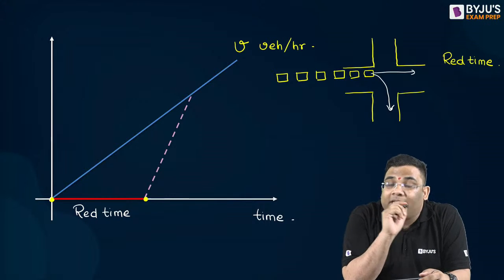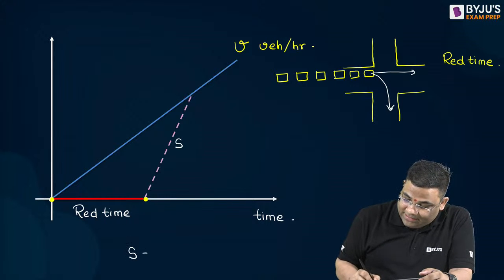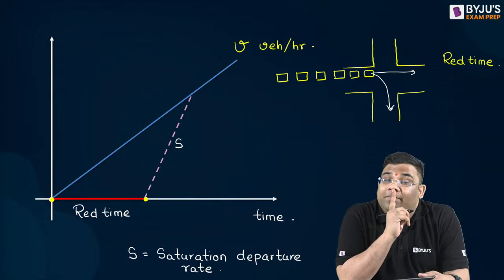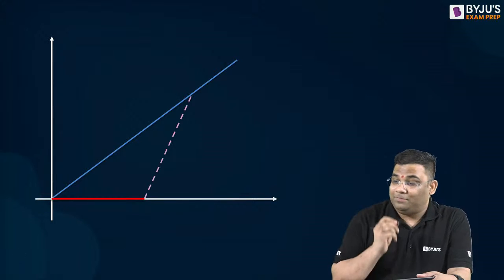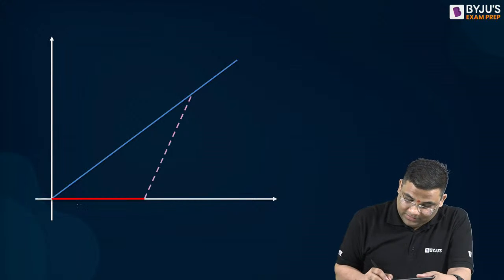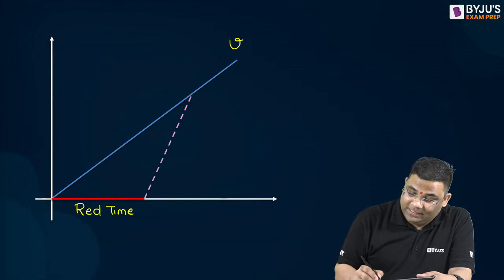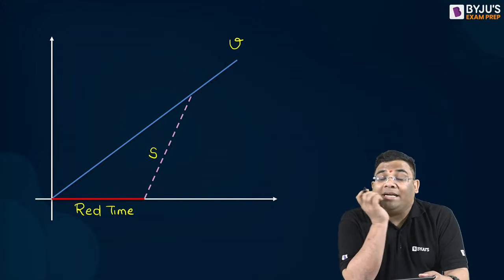If I plot that particular departure rate, the slope will be S. This S will be the saturation departure rate. Now the departure will continue till what time? This is your red time, and this was your vehicle arrival rate, and this was your departure rate. So the departure will continue till what time? Tell me.